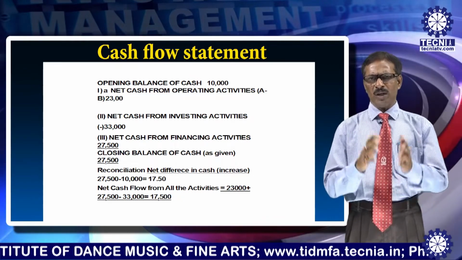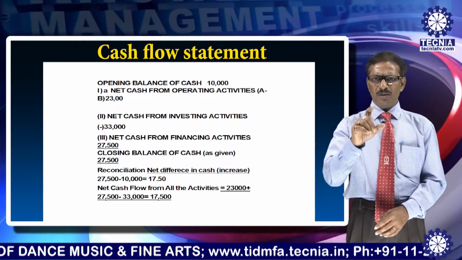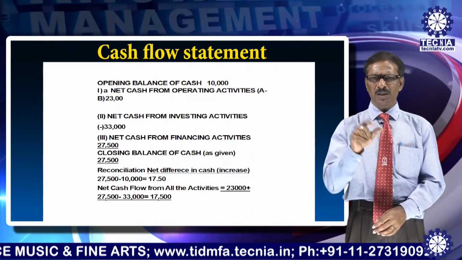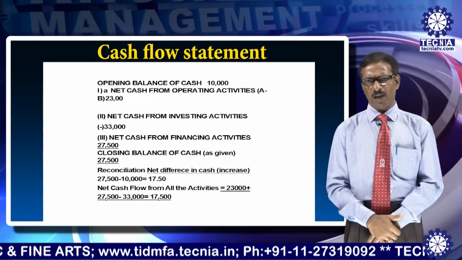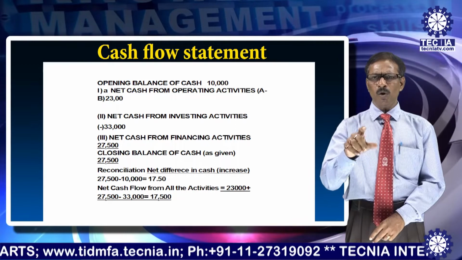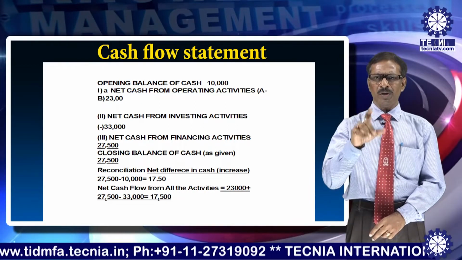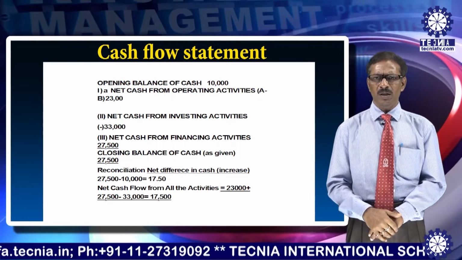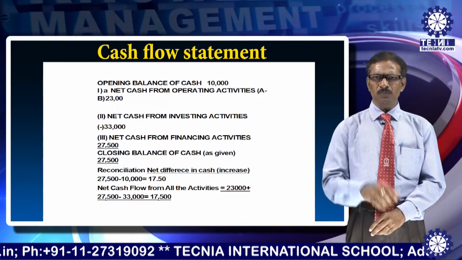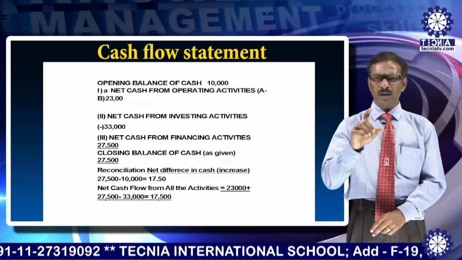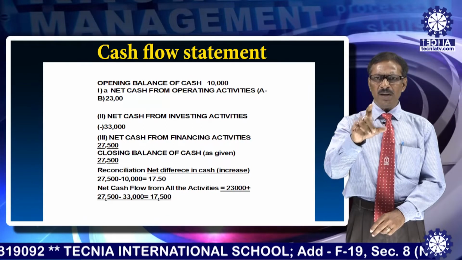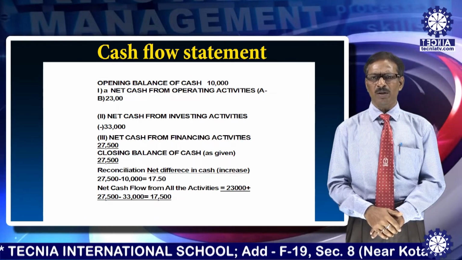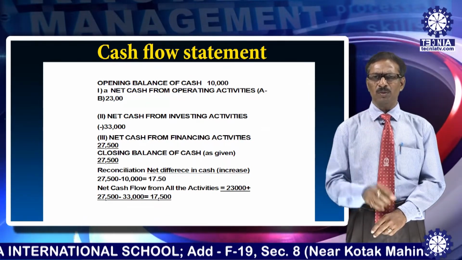Now if you would like to reconcile it, just see the net difference in cash, that is the increase in cash balance. It was 17,500. And net cash flow from all the activities: 23,000 from operating activities, minus 33,000 from investing activities, and again positive from financing activity 27,500. That means the net result is 17,500.